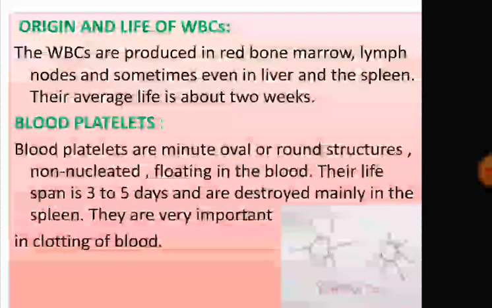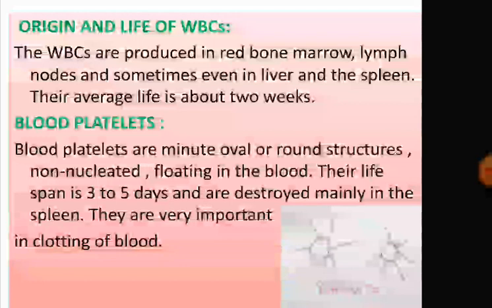Origin and life of WBCs. The WBCs are also produced in red bone marrow, lymph nodes, and sometimes in the liver and spleen also. And their average lifespan is about 2 weeks. RBCs live for 120 days, WBCs for 2 weeks. And they get destroyed in the same manner as RBCs.